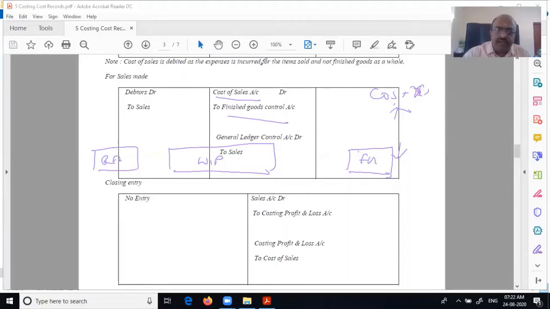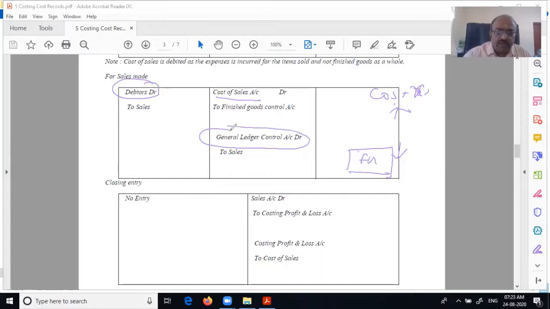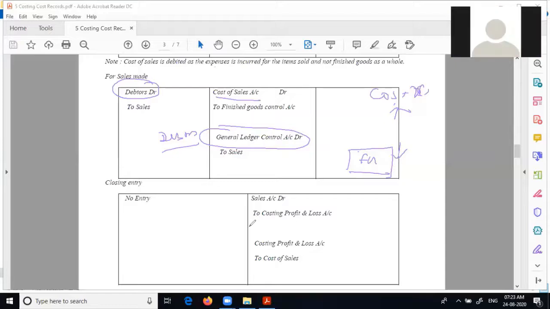And for the sale, what is the entry for sales? Debtors to sales. Same entry, but here debtors is something which we are not concerned with. Therefore, they will debit the general ledger control account instead of debtors. Closing entry normal: sales to costing P&L. Here also we will pass the entry normally.